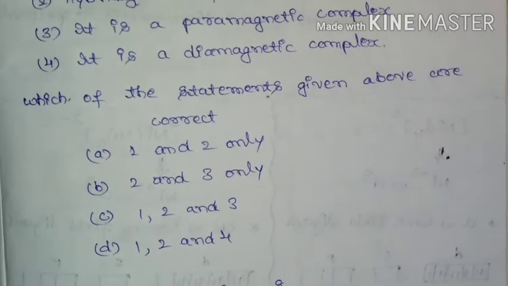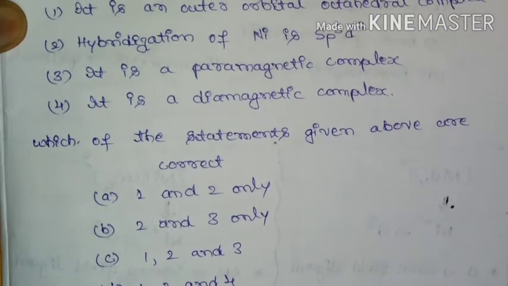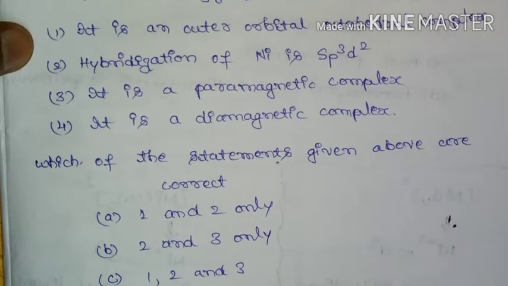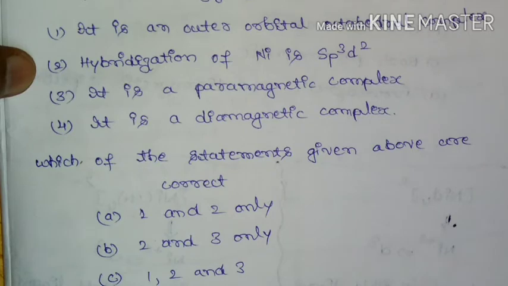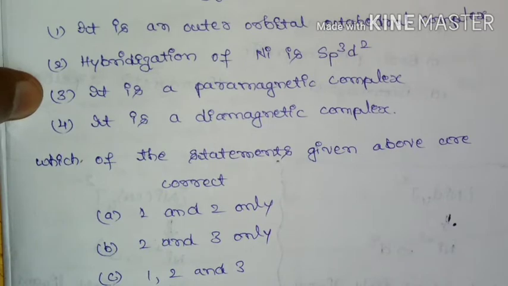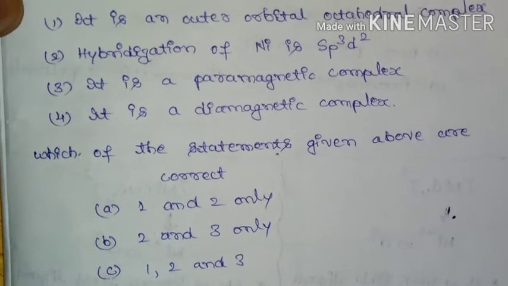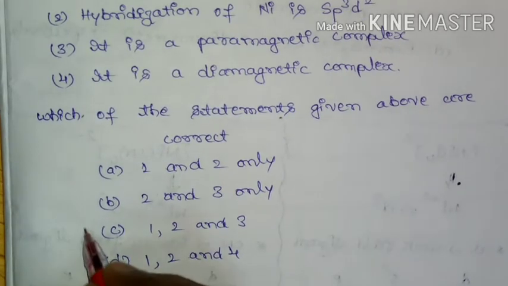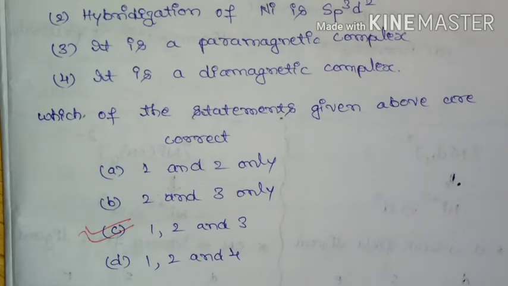So now we have seen it is an outer orbital octahedral complex. Nickel is going to have sp3d2 hybridization, and it is a paramagnetic complex. So correct statements are 1, 2 and 3. So option C is correct.